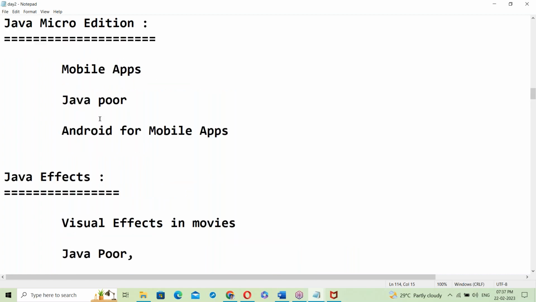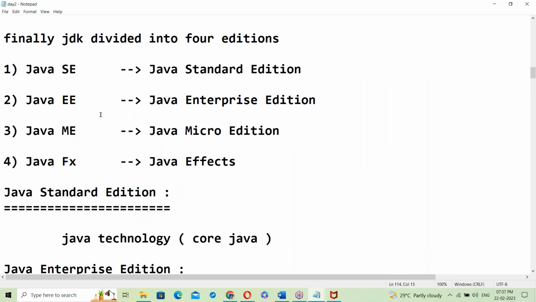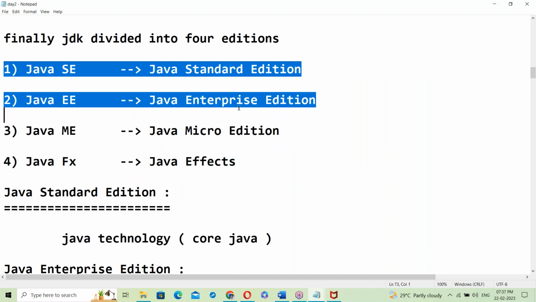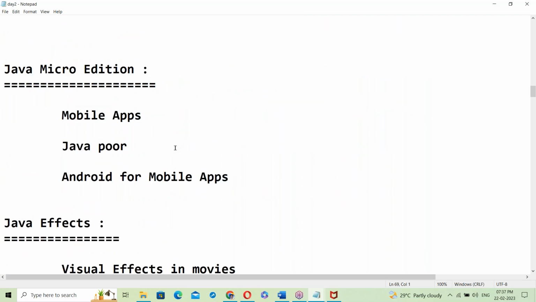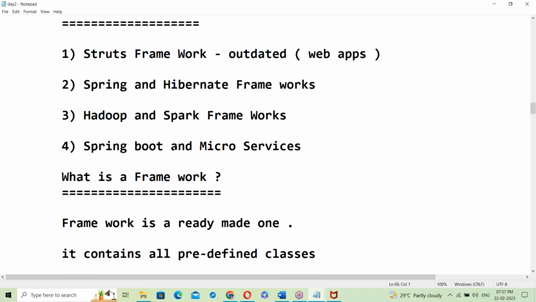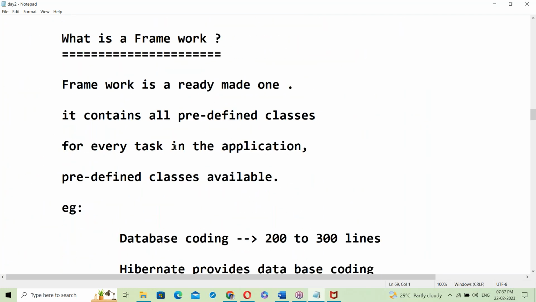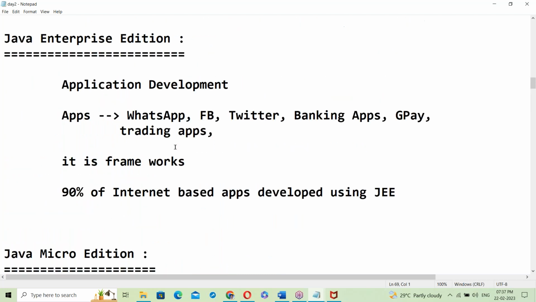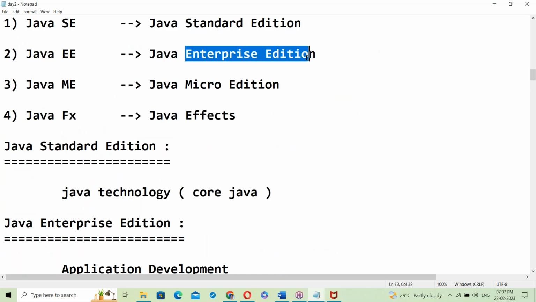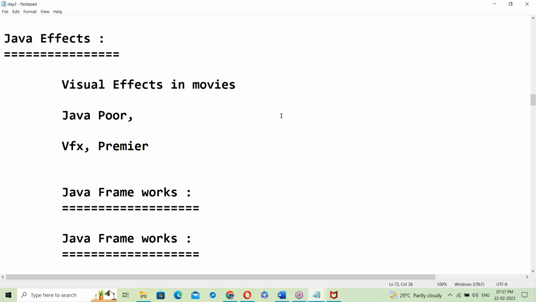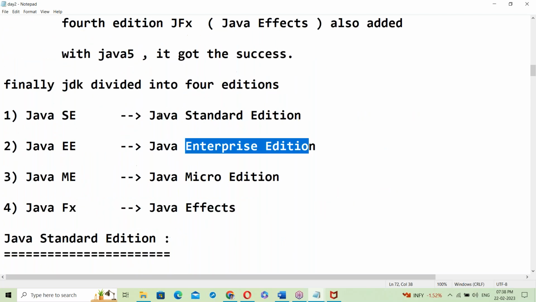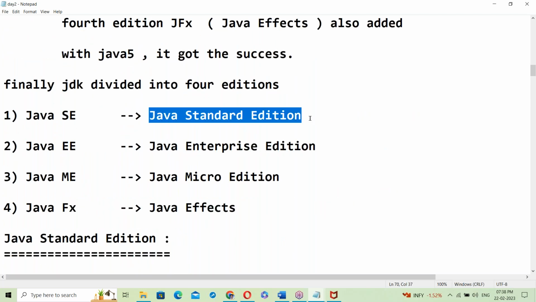Java is very strong in enterprise and standard editions; Java is the leader here, because Enterprise Edition means all the frameworks. Java Standard Edition means Java technology, which is your core Java course.